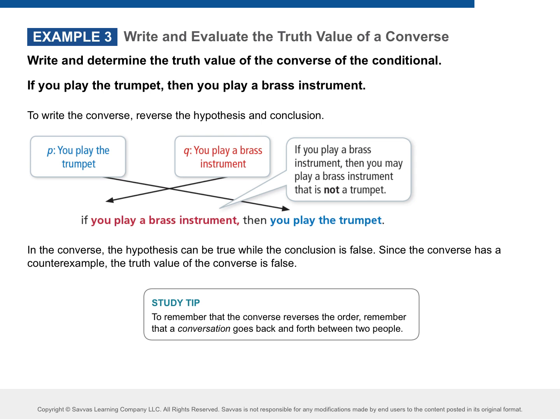This one's not in your notes. It says, if you play the trumpet, then you play a brass instrument. That is the original conditional statement. It wants us to write the converse of that. So, if you play a brass instrument, then you play the trumpet. That's all that it's saying. We're just mix and matching. Are you ever going to start a sentence with then? No. You're always going to start a sentence with if. Go ahead and talk about example 3, A and B in your notes with your table partners.